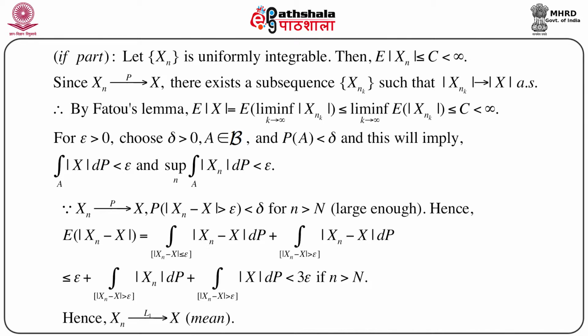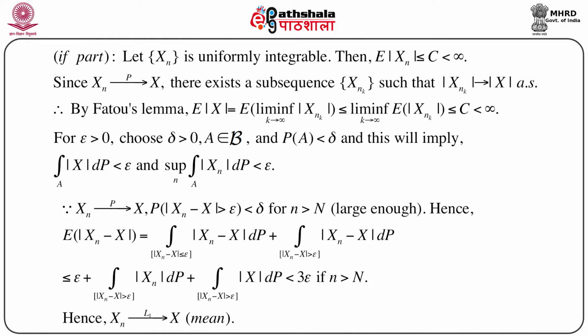Now, we apply Fatou's lemma here to see that expectation of |x| equals expectation of lim inf as k goes to infinity of |xnk|, because if we take the limit as k goes to infinity of this subsequence and take expectation, that is nothing but expectation of |xk|. Now, Fatou's lemma says that we can take this limit outside the expectation sign, but there is an inequality sign.